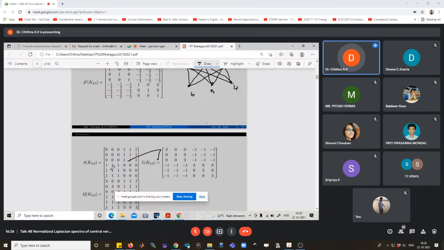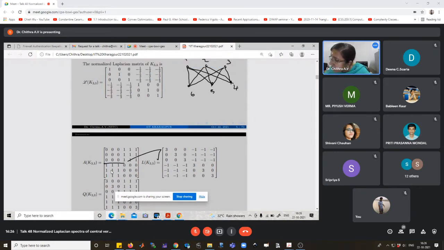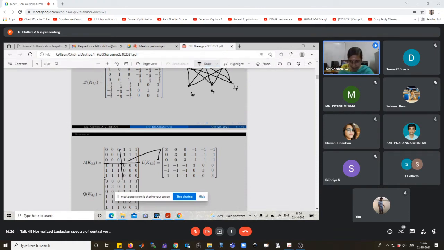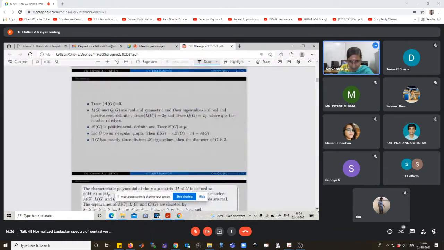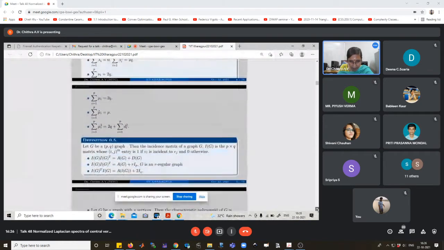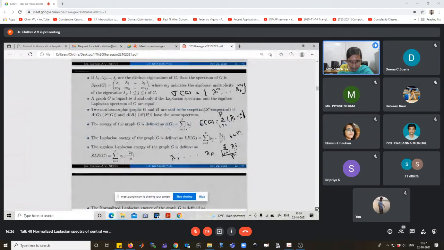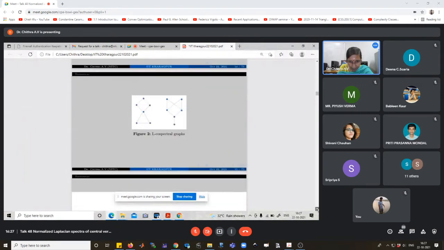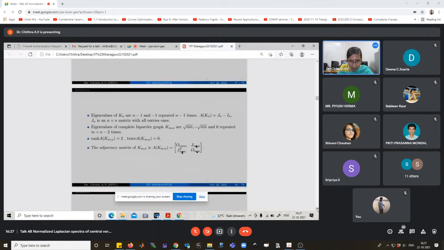For example, the adjacency matrix of K 3,3 has a 0 matrix of 3 by 3, J of 3 by 3, where J means a square matrix with all entries 1, then its transpose, and a 0 matrix. This is the general definition: whenever the graph is bipartite, the adjacency matrix of K m,n is equal to this notation.